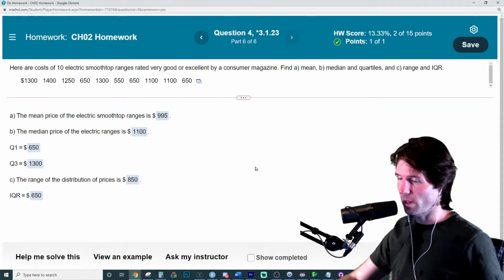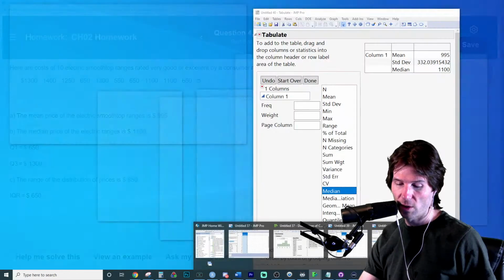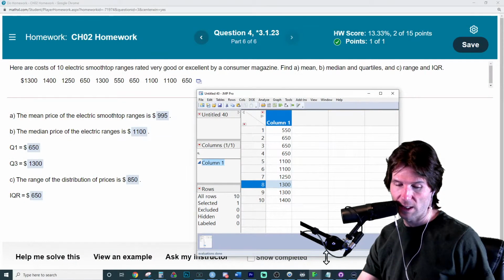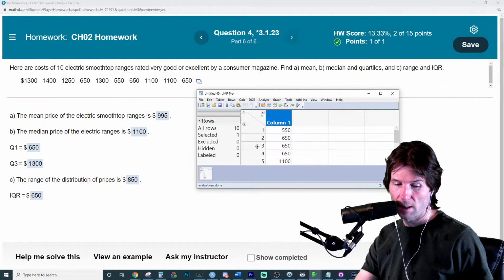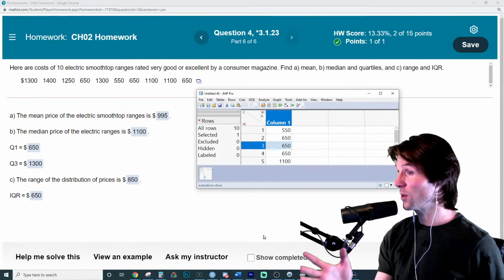If there's an odd number like this, then Q1 and Q3 are oftentimes down here on the lower portion. This is where Q1 is at for that. If you have a specific question, let me know.